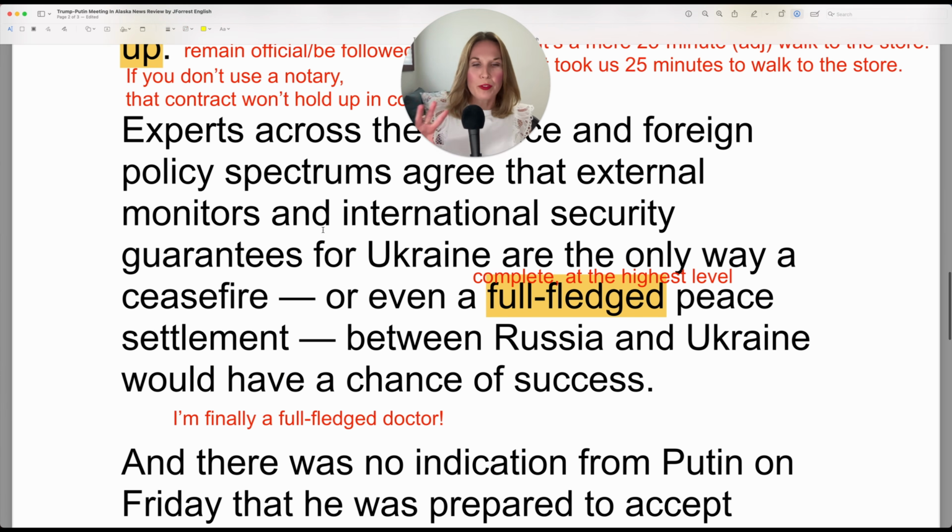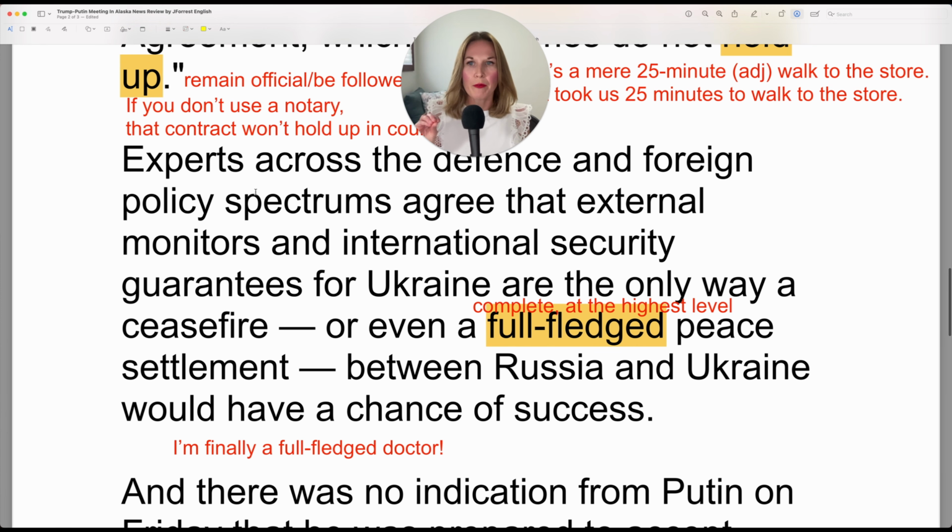So now let's review this together, just the important information. So experts agree that external monitors, so people monitoring the situation, monitoring what's happening in Russia, what's happening in Ukraine, and external meaning not people in Russia, not people in Ukraine, other parties.